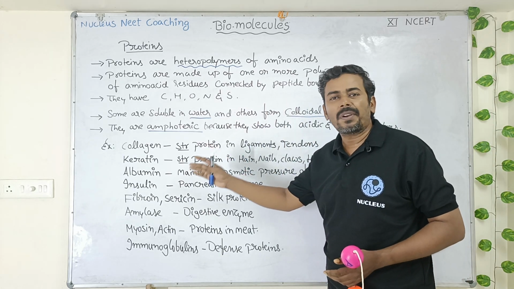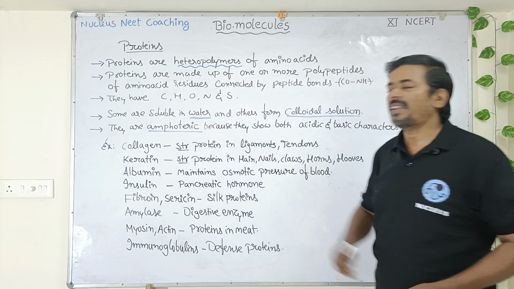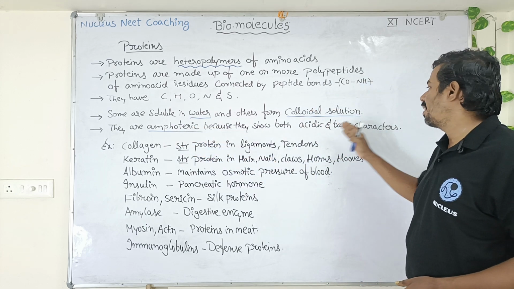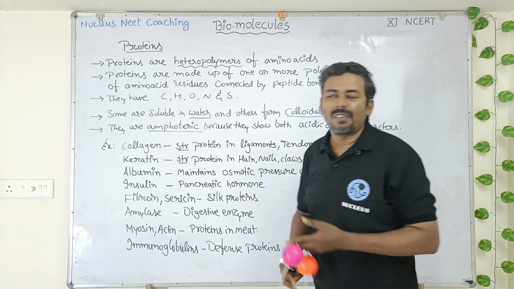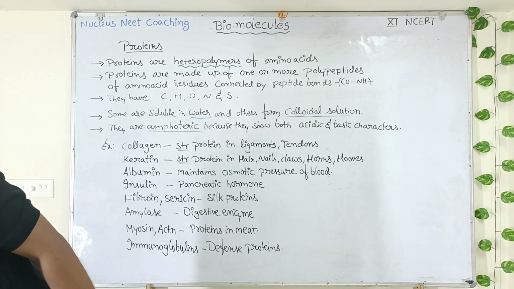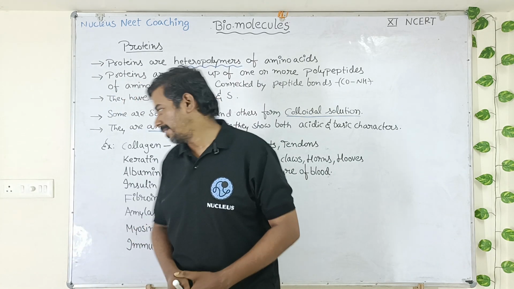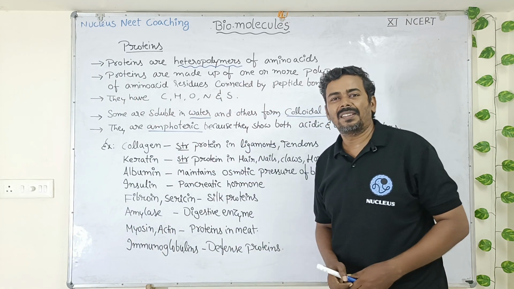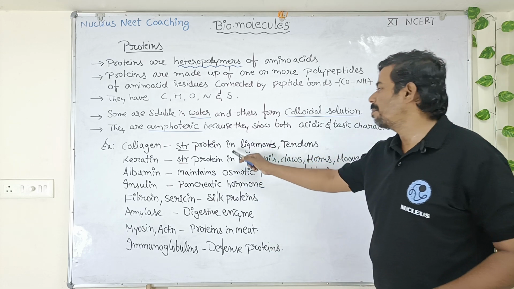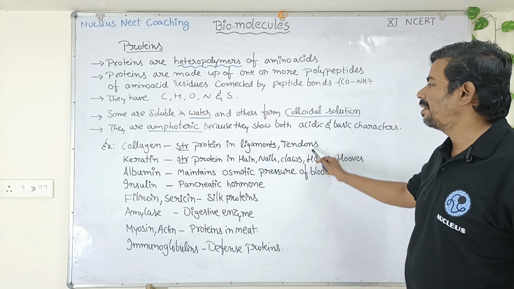Next, chemical property of protein. Proteins are amphoteric because they show both acidic and basic characters. Now let us see some interesting examples of proteins. Collagen. Collagen is a structural protein which is present in ligaments and tendons.